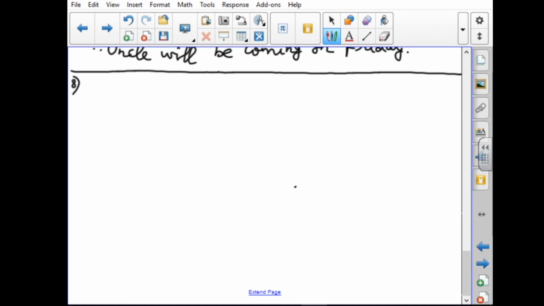Eighth one, prove that 2 power n plus 6 into 9 power n is always divisible by 7 for any positive integer n.